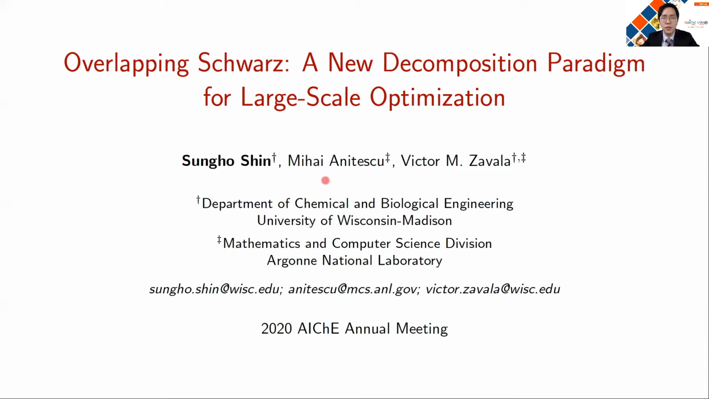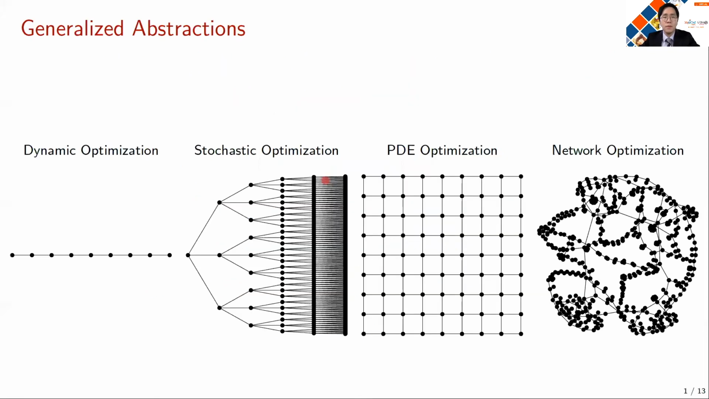In this presentation, I'm going to talk about overlapping Schwarz, a new decomposition paradigm for large-scale optimization. Here I have four different classes of large-scale optimization problems: dynamic, stochastic, PDE, and network optimization. And these figures represent the algebraic structure of these problems.